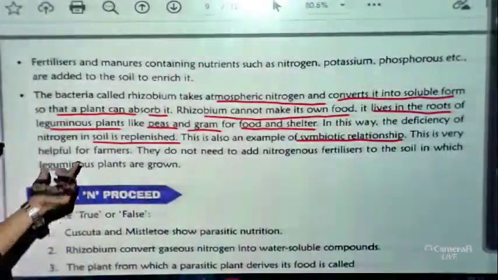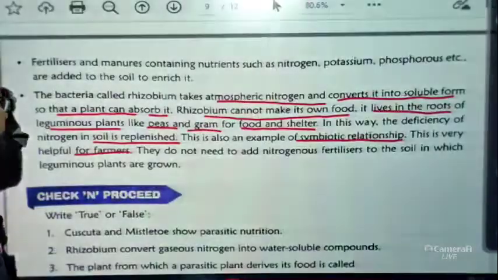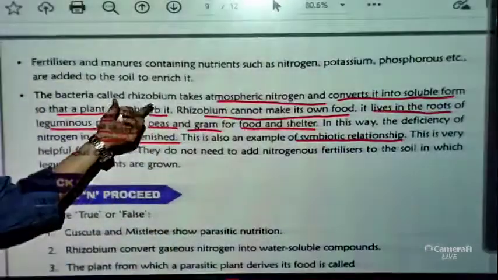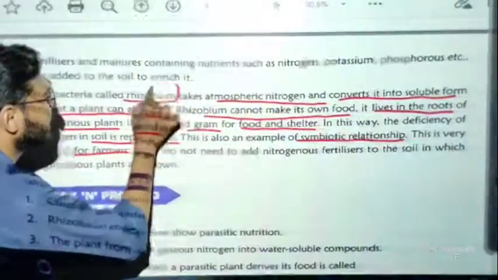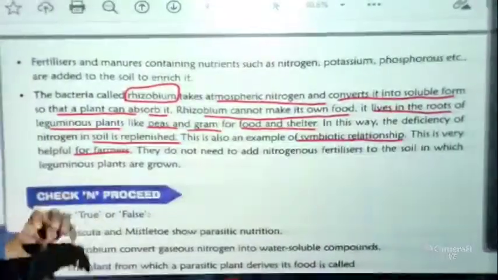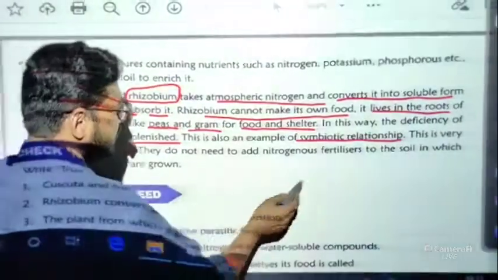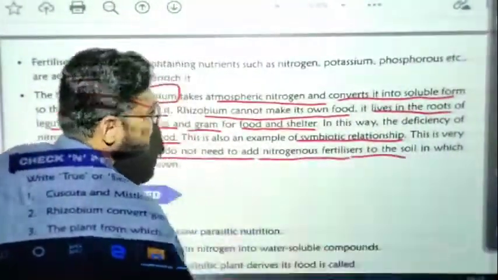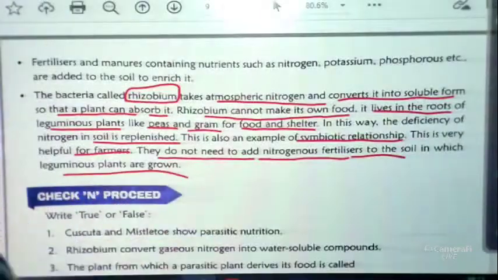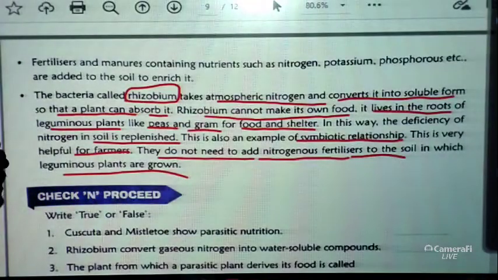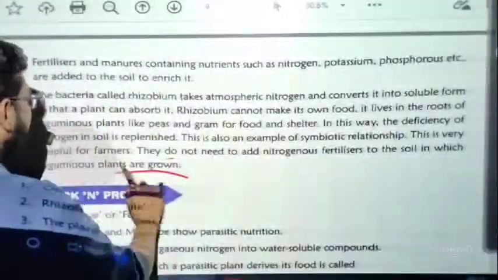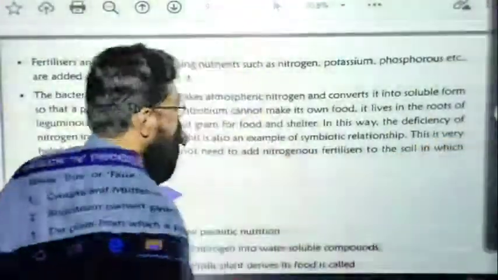This is very helpful for farmers also, because, as we have discussed, this type of bacteria called rhizobium helps to mix nitrogen into the soil. So farmers do not need to add nitrogen fertilizers to the soil in which leguminous plants are grown. So that is our portion, students. With this we have completed the chapter.